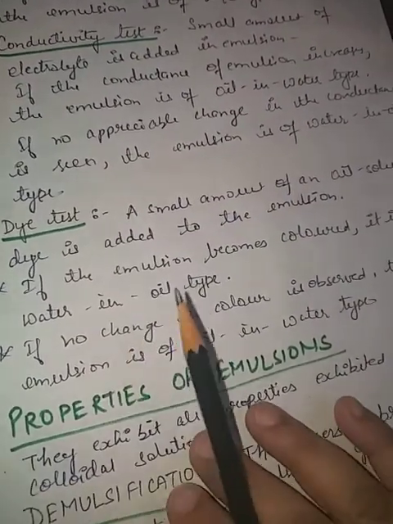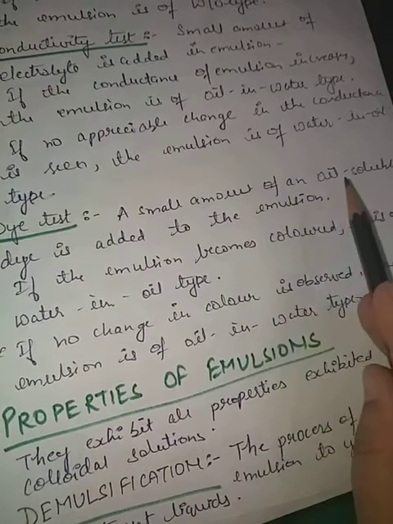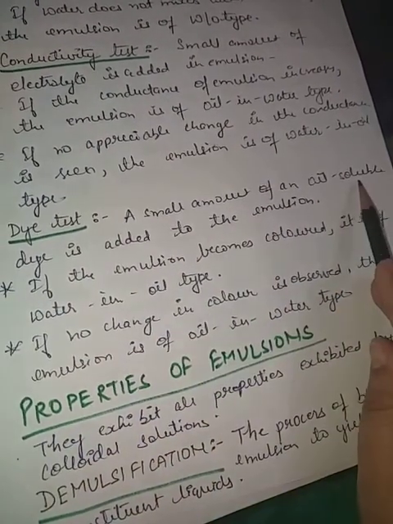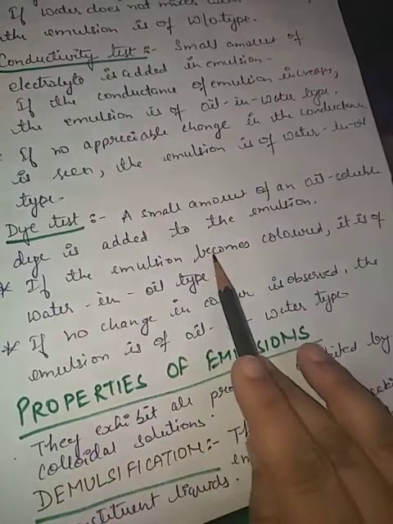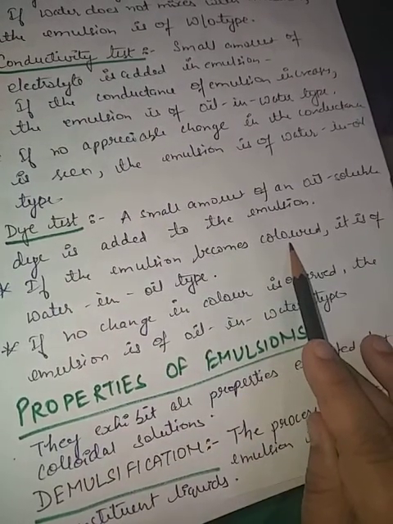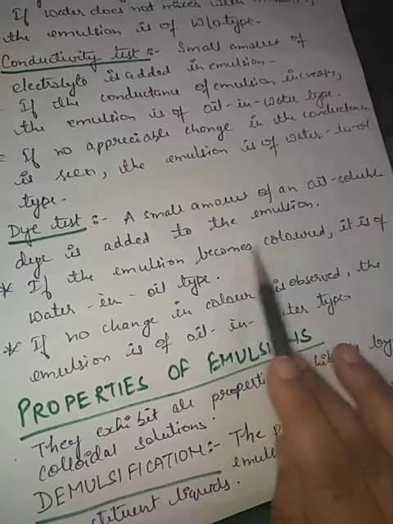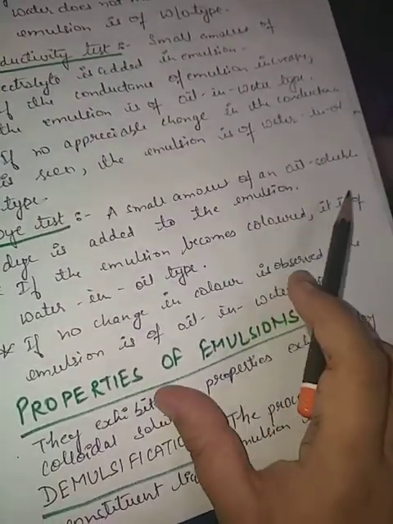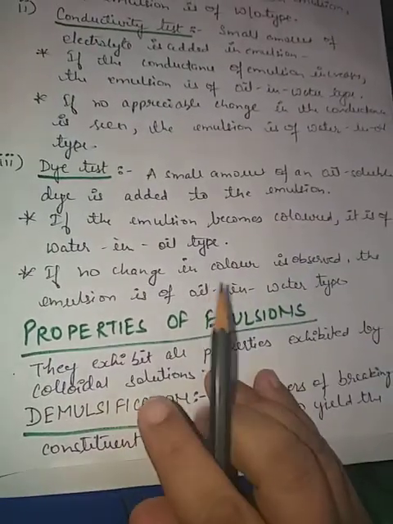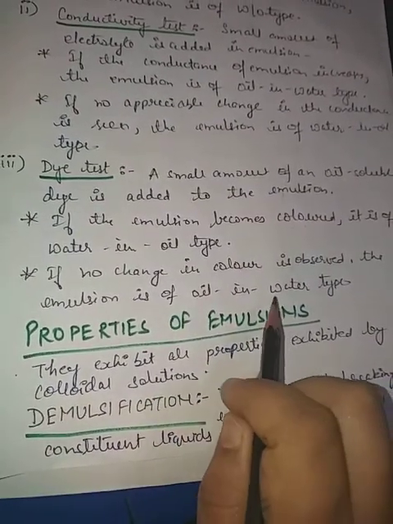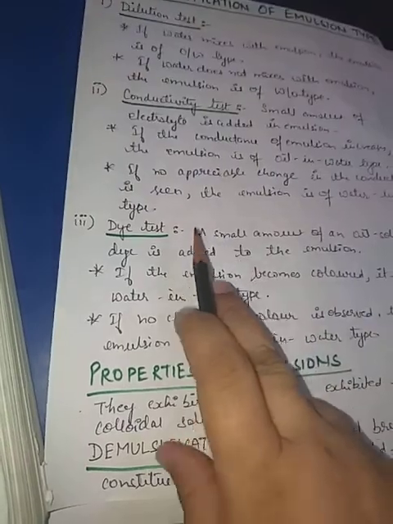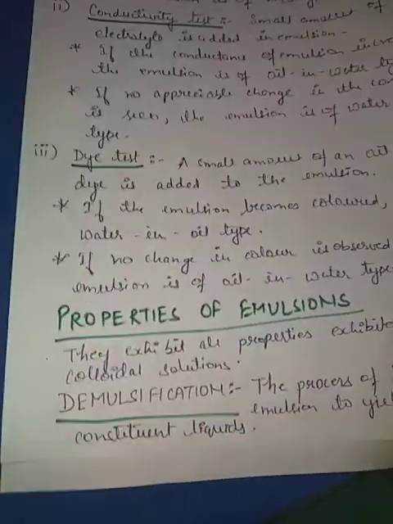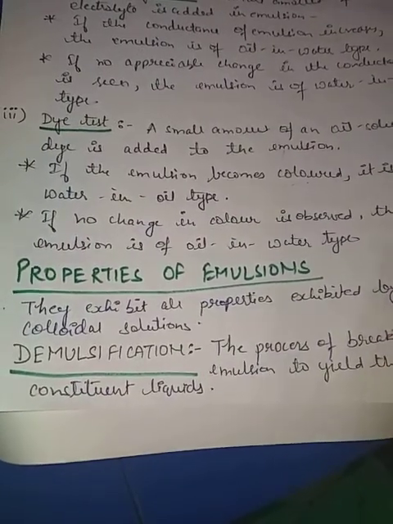Third one is the dye test. A small amount of oil soluble dye is added. If the emulsion becomes colored on adding oil soluble dye, it is of water in oil type, and if there is no change, then it is oil in water type. So this is how we can differentiate the type of emulsion, whether it is oil in water or water in oil type. Now, properties of emulsions.